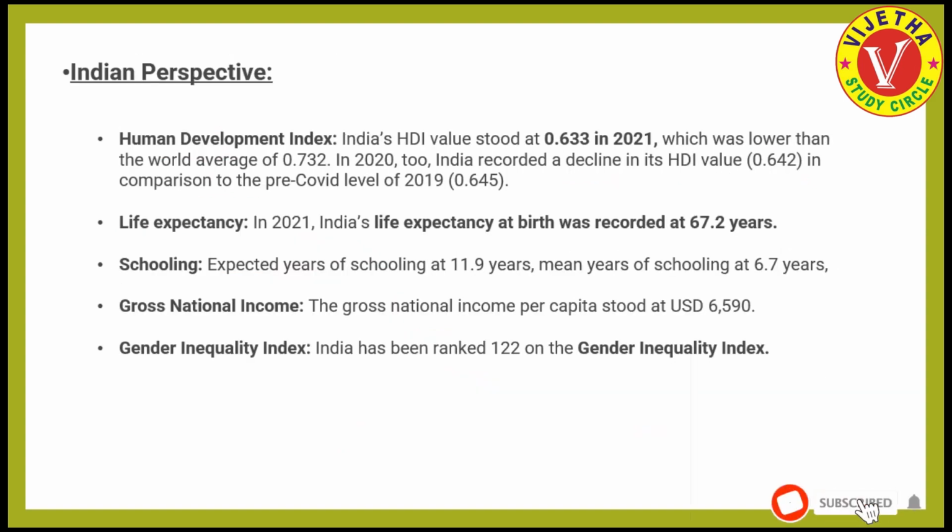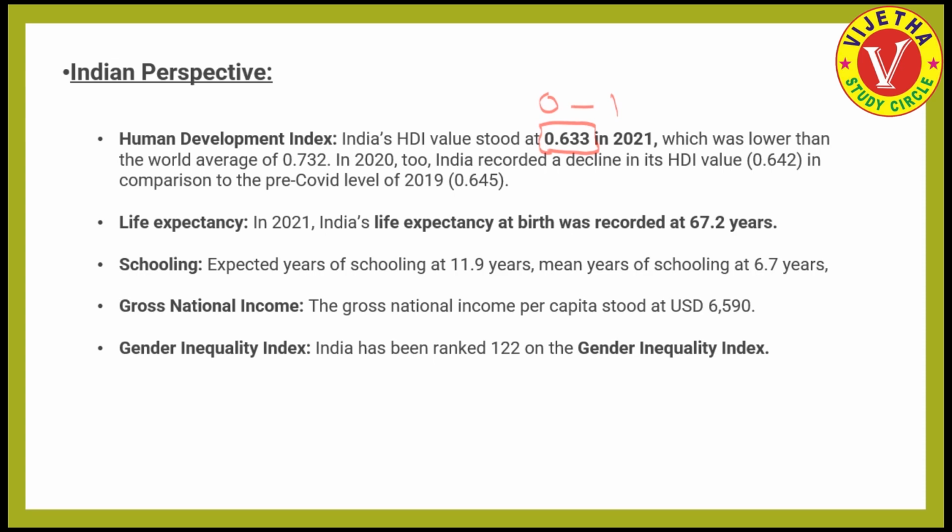Let's see what the detailed Indian performance in the Human Development Report is. If we see the Human Development Index, India's HDI value stood at 0.633. As I have already discussed, the Human Development Index is always given on a scale of 0 to 1. So we are at 0.633 in the 2021 Human Development Report.